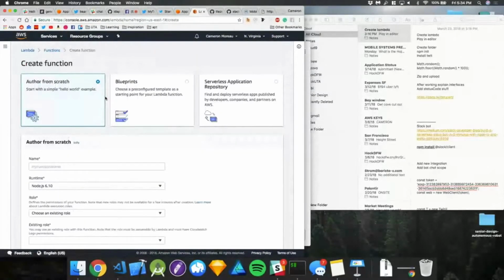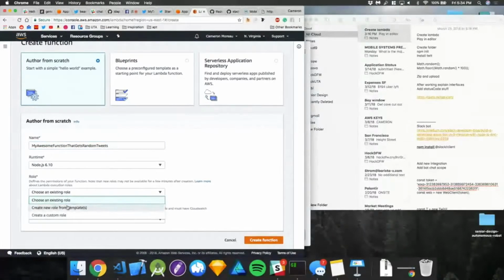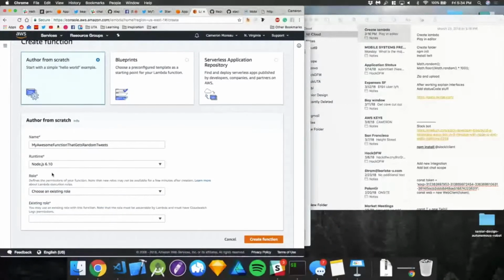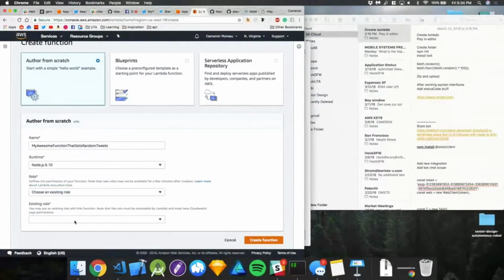Like I mentioned, it's just like a normal function. You're not building an entire server or anything like that. So I'm going to call this my awesome function that gets random tweets. Good names. All right, so what's next? This thing's called runtime. Like I mentioned, you can do this in any language you want. We're using Node.js, but if you love Python, you can do Python. If you love Go, you can do Go. If you love C#, yeah. So we're going to choose 6.10. It's at Node 9. They need to catch up.